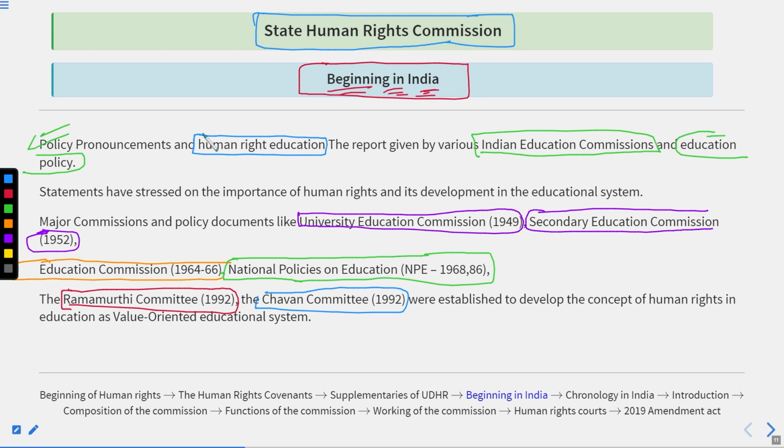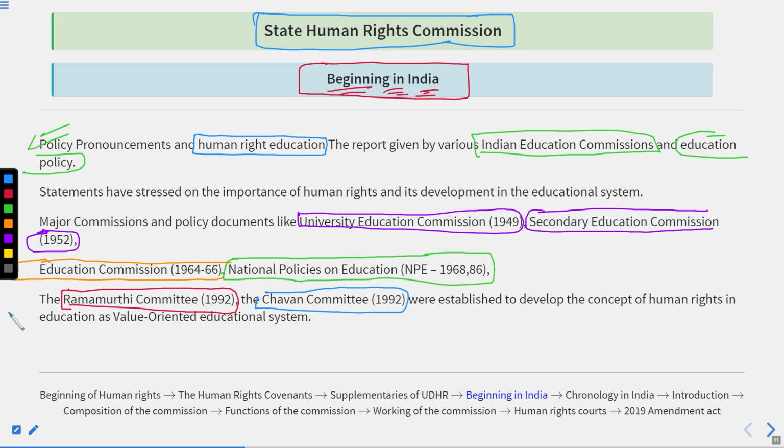If we talk about the ICESCR, which means the International Covenant on Social, Economic, and Cultural Rights, the right to health, right to shelter, right to food, these were already in the Directive Principles of State Policy. So already in India, you can say more of the covenants and supplementaries were in the political sphere. All right. So that's why when we tried to implement this in India, instead of applying it through the political sphere, we chose the education part.